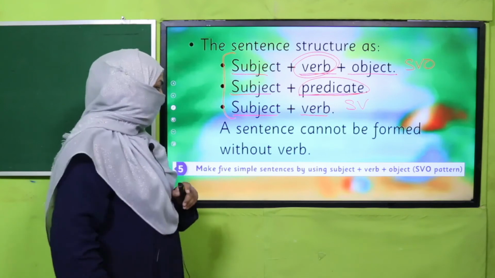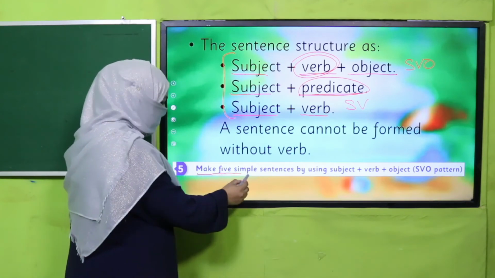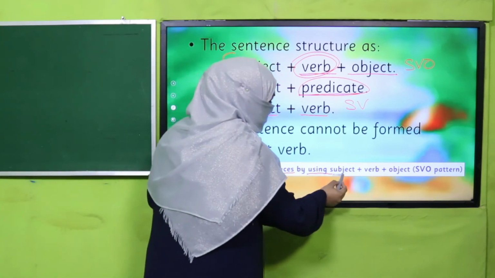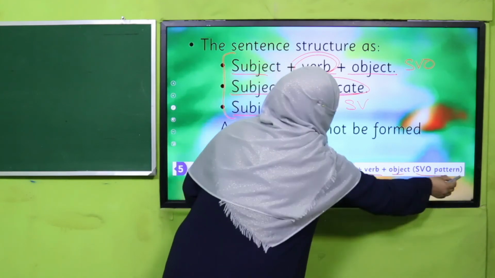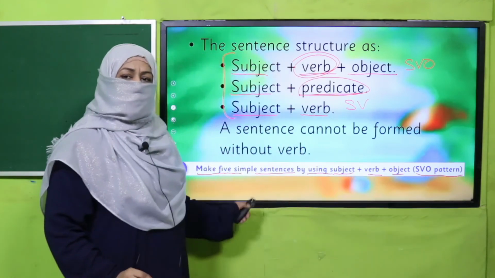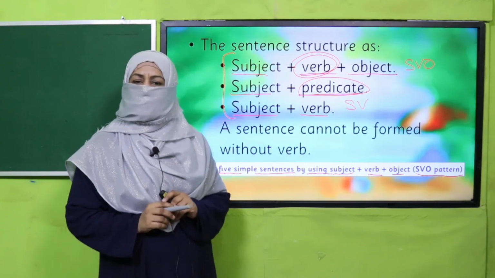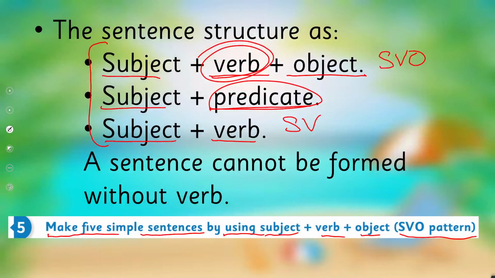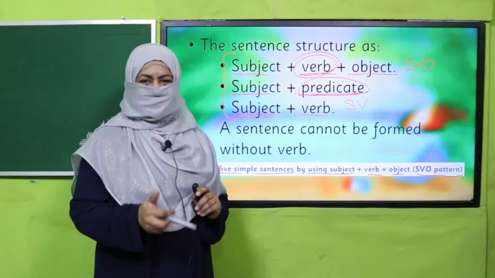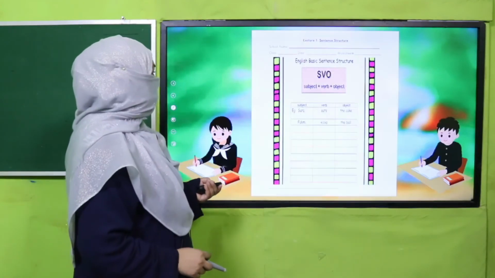Good job. Now let's practice it. You will make 5 simple sentences by using subject, verb, object, meaning the SVO pattern. So pause the video, write 5 sentences in your notebook and then come back. Yes, my dear students, are you done with it? Good job. Now it's time for your practice.